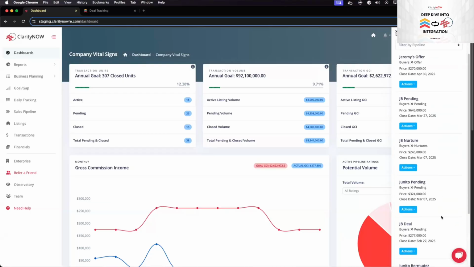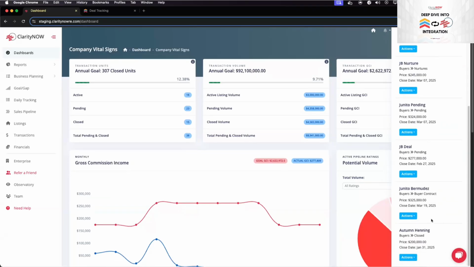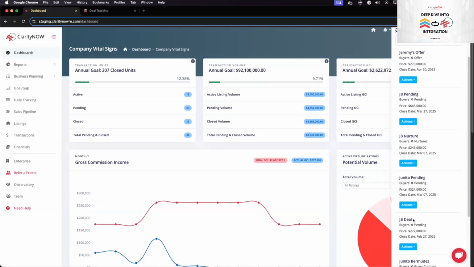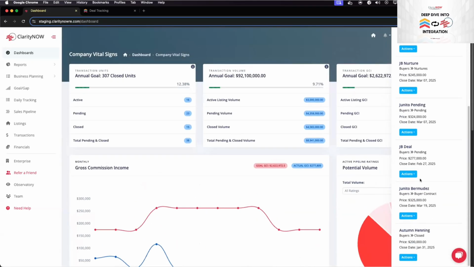And then deals, right? This is really where within here you can see all of your deals based on your pipeline. So if you do a buyer pipeline, it'll pull in all of the information. So here's Jeremy's offer, actions. So you can create a listing or transaction specifically from deals in Claritynow. So you don't even actually have to, if you've already created a bunch of deals, this is for all of your past deals.